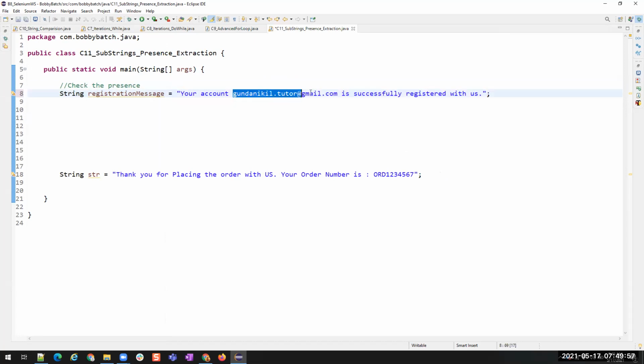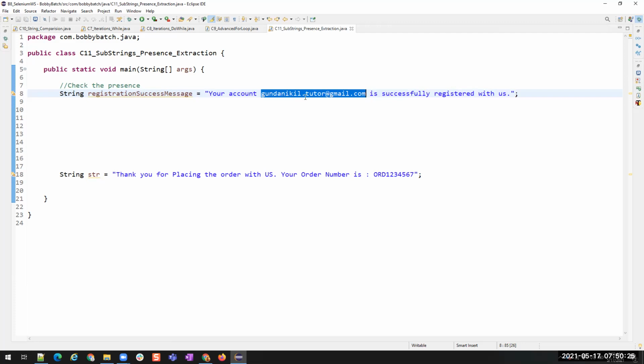This is the email ID that I used to register to the account. Now I have a registration success message, and I want to know whether the email ID displayed in the success message is the same as the email ID which I used to register.